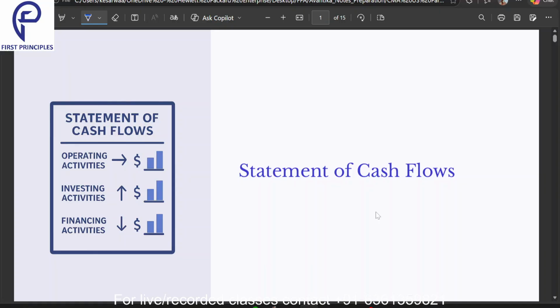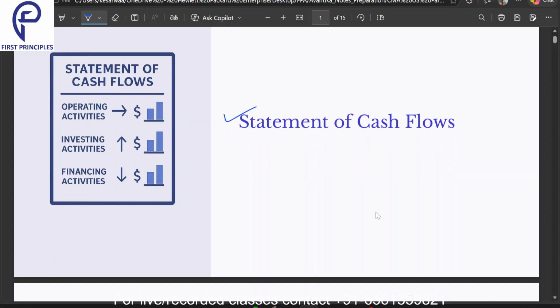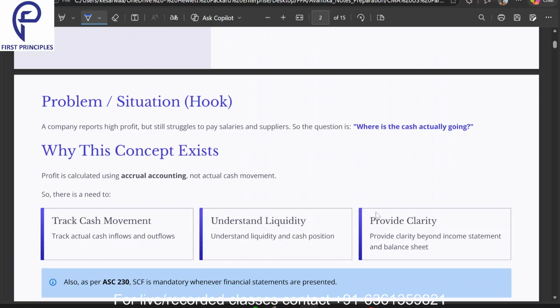So in Section A of CMA US Part 1 we have external financial reporting. Now when we have external financial reporting, one of the financial statements that we present to our external stakeholders is a statement of cash flows. Now let's look into what is there in a statement of cash flows.